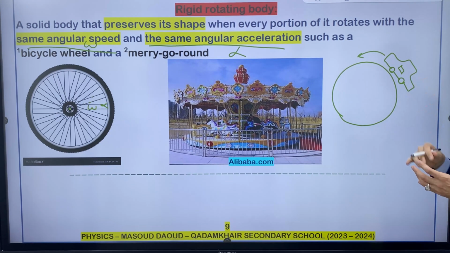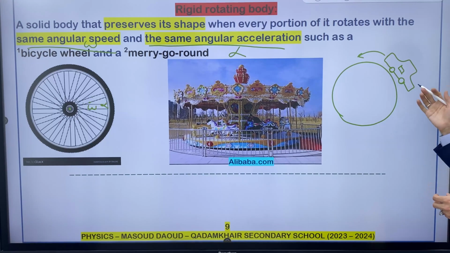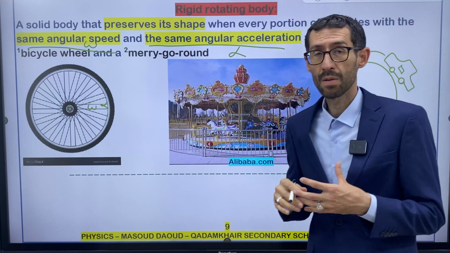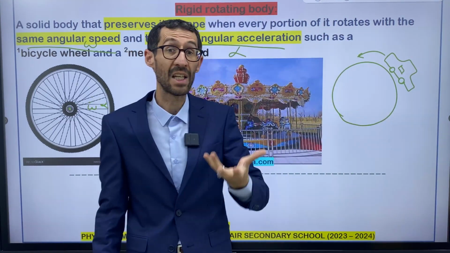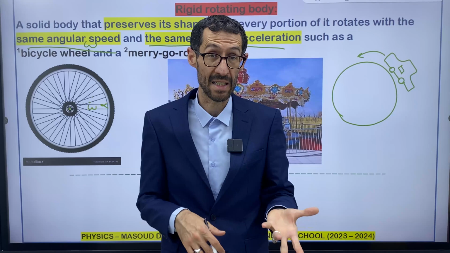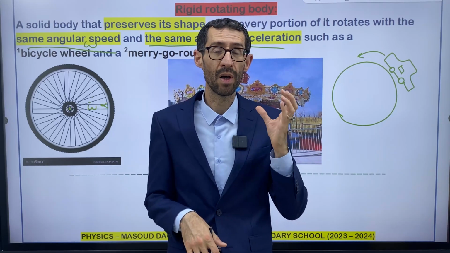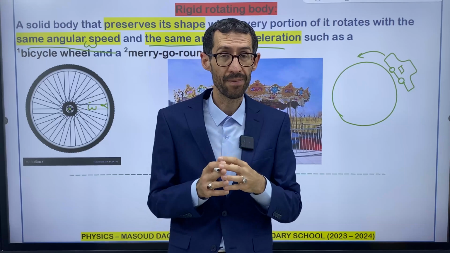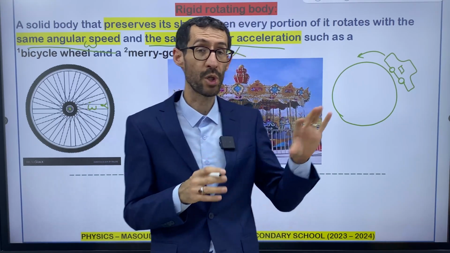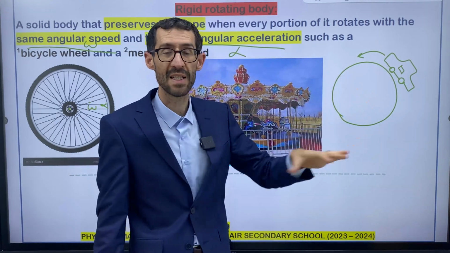Maybe the door of the car is open, and a dangerous situation is taking place. That's why for an object to be rigid, all portions of the object should have the same alpha and